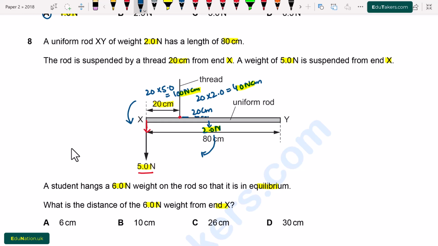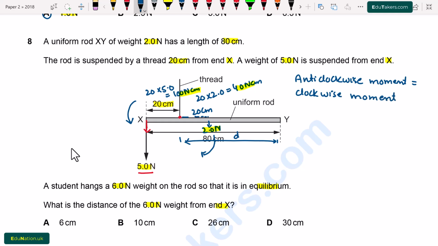To achieve equilibrium, the new weight, which is 6.0 Newton, must be hung on the right side. Let its distance from the pivot point be D. We have to find out this distance D. So I use here the anti-clockwise moment will be equal to the clockwise moment, according to the law of conservation of moment.